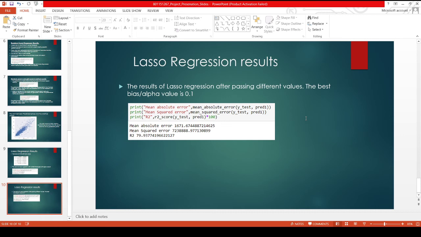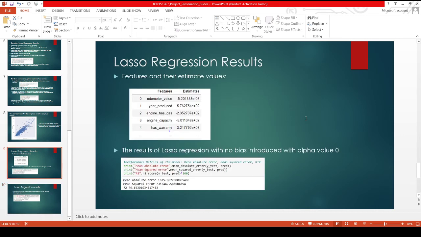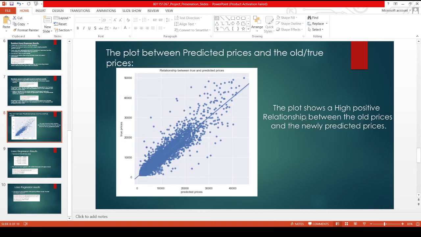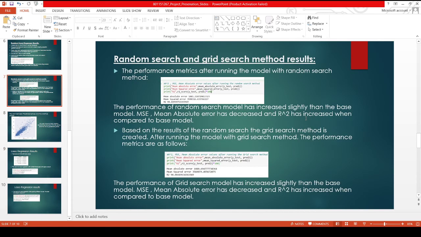Now when you compare the lasso regression results with those of the random forest regressor, you come to the conclusion that the random forest regressor is the best model for this dataset compared to lasso regression, with an R square of 90.06 for the random forest regressor and around 80 for the lasso regression.